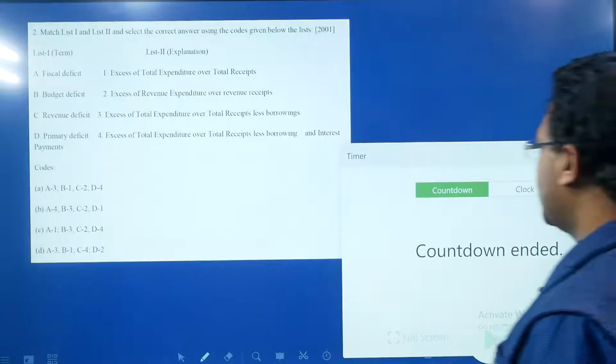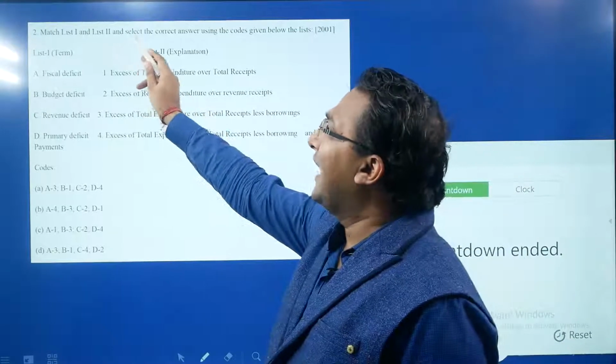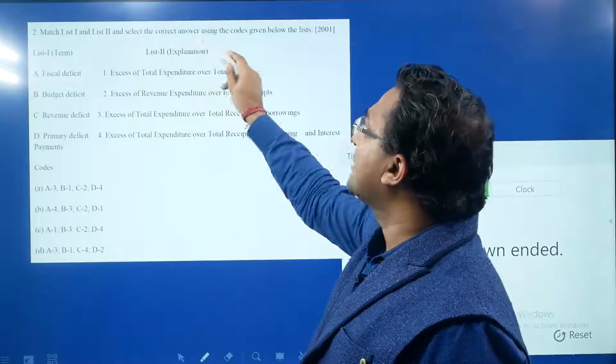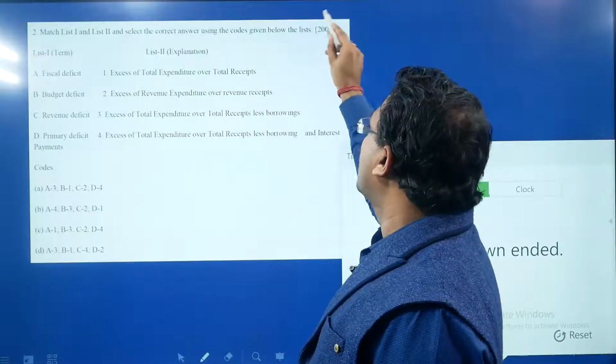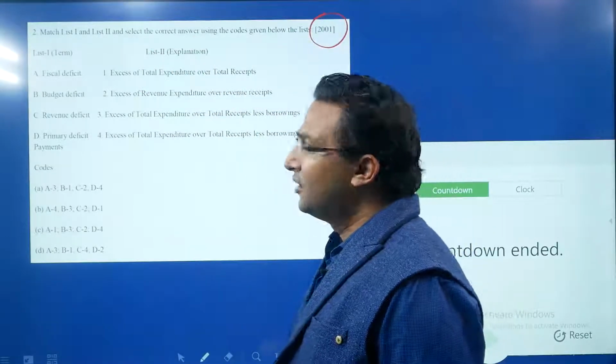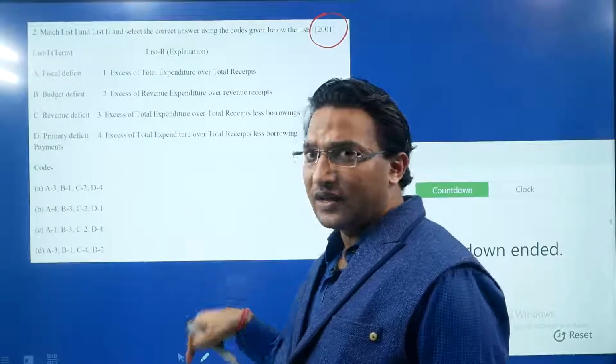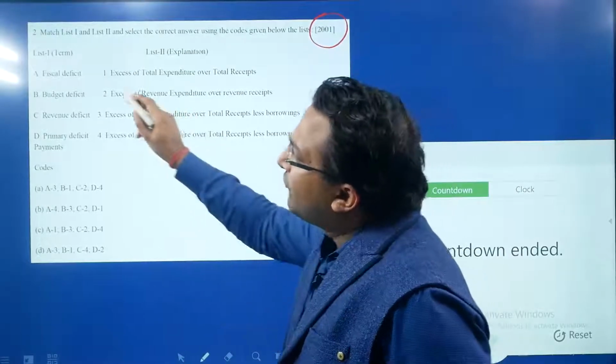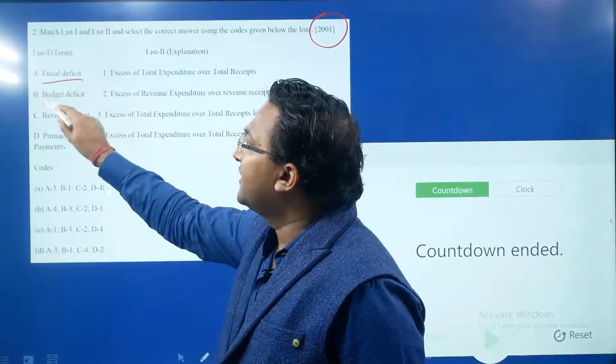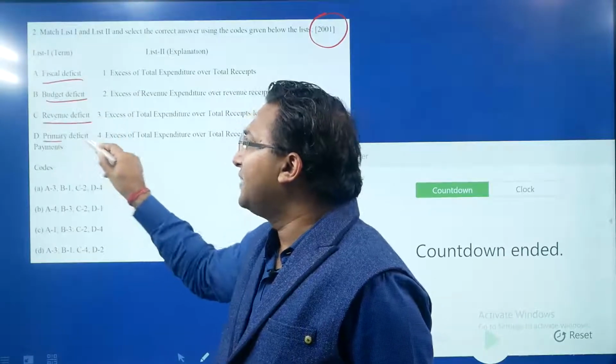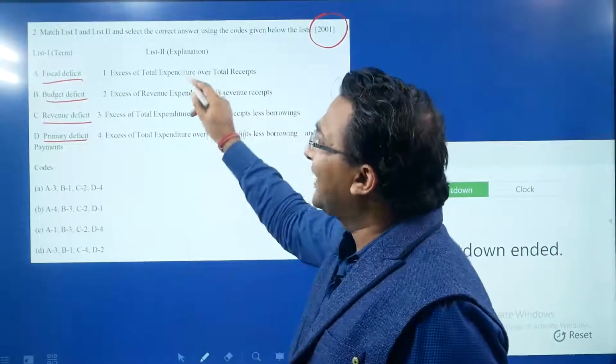So let us see this question. Match list 1 and list 2 and select the correct answer using the codes given below. This question was asked in 2001. The previous question was asked in 1999. Fiscal deficit, budget deficit, revenue deficit and primary deficit. So let us see each one of the explanations.